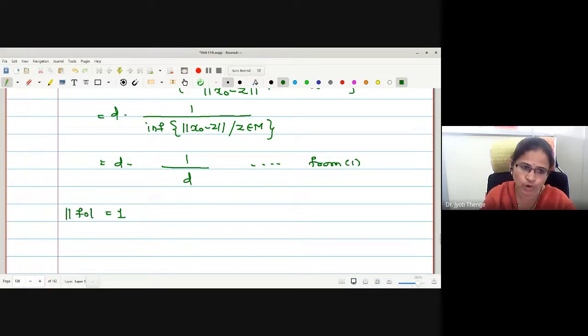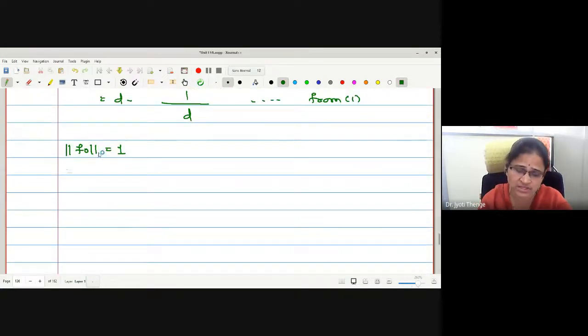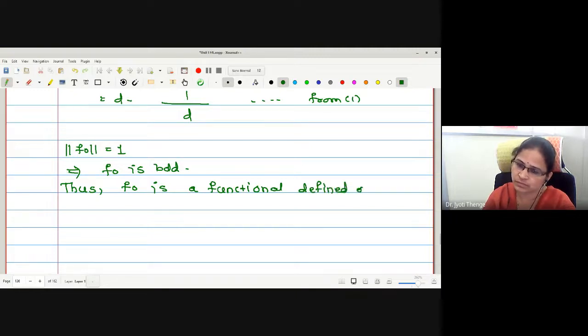What we have proved? Norm of F naught we have proved. Therefore here itself can I say F naught is bounded. Okay? F naught is bounded. Thus, F naught is a functional defined on which space?